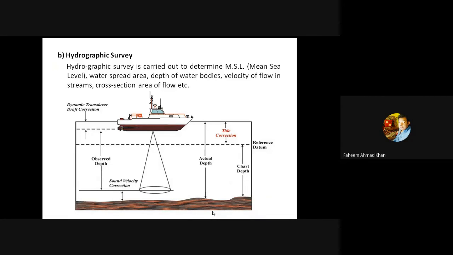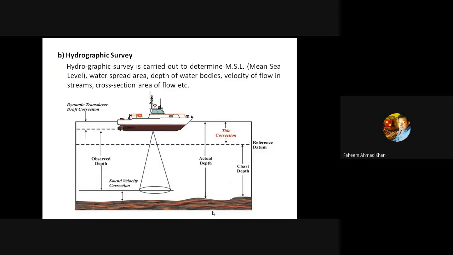It is the mean sea level. In the next unit, we will discuss what mean sea level states. So, for now, it is just an average of the waves, the high tides and low tides. It is the average of the tides, which you need to know for survey work. So, mean sea level can be determined with the help of hydrographic survey.